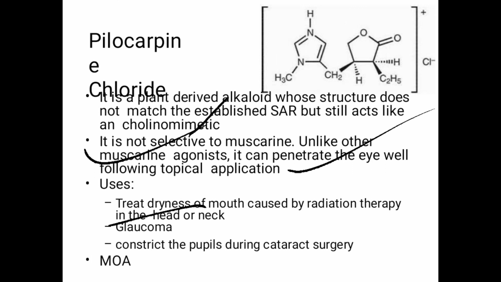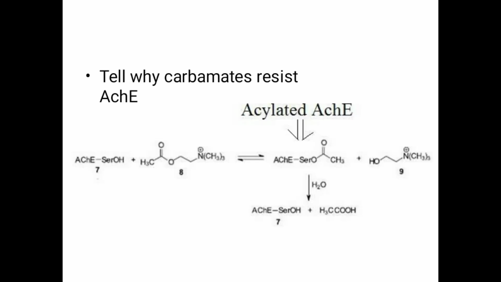It does not have any selectivity between muscarinic and nicotinic receptors. This is some information regarding the agonist drugs, or the cholinergic mimetic drugs.